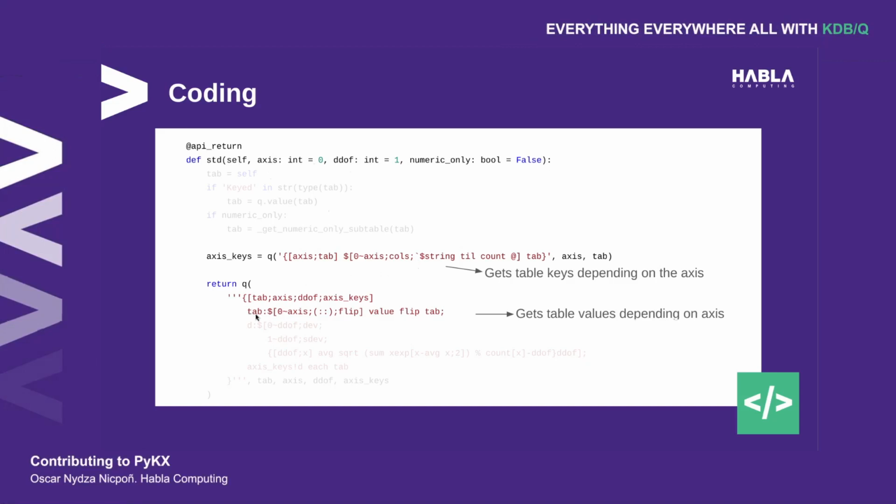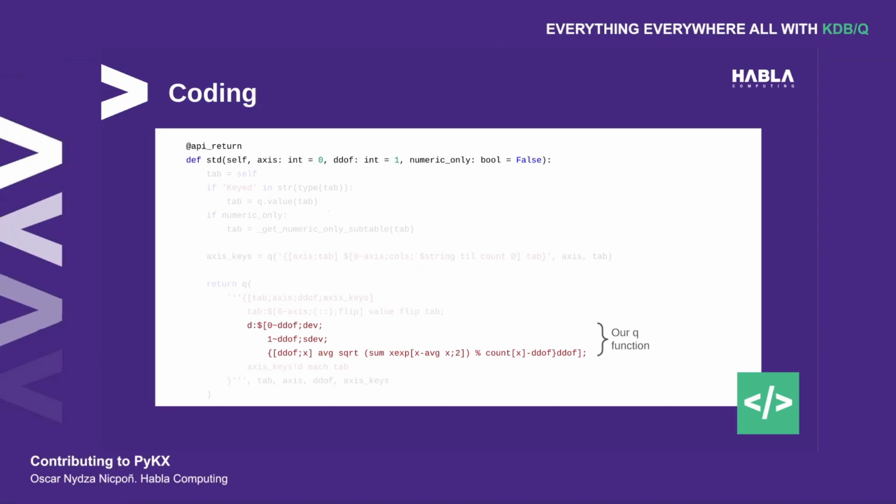And then on this line, we take care of the values. If we are operating column wise, we just want to extract the values out of the table. But if we want to operate row wise, we want to flip them. That's what's been done here. At this point, this tab variable contains a list of lists. That's just raw data.